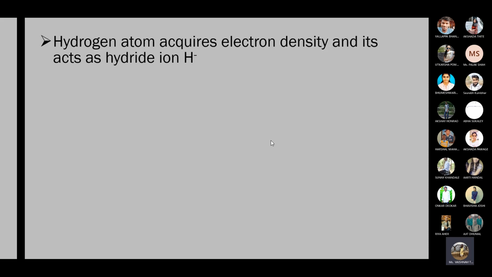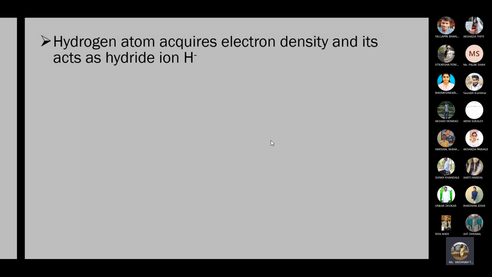H minus is hydride. Hydride means it accepts one electron or acquires the electron density and it acts as a hydride ion. Hydride ion also combines with the electron deficient elements and it forms compounds, and those compounds are called as hydrides,